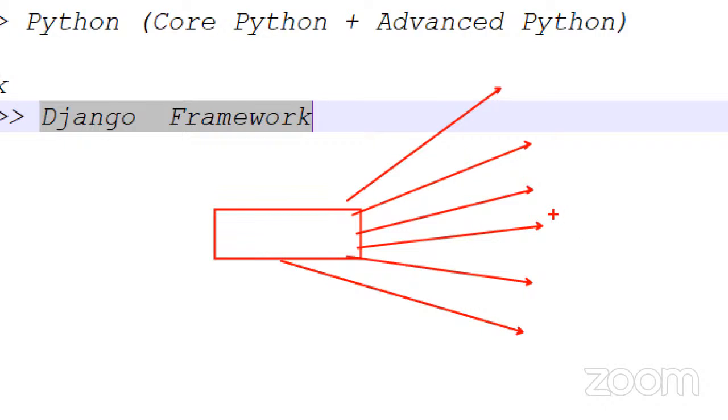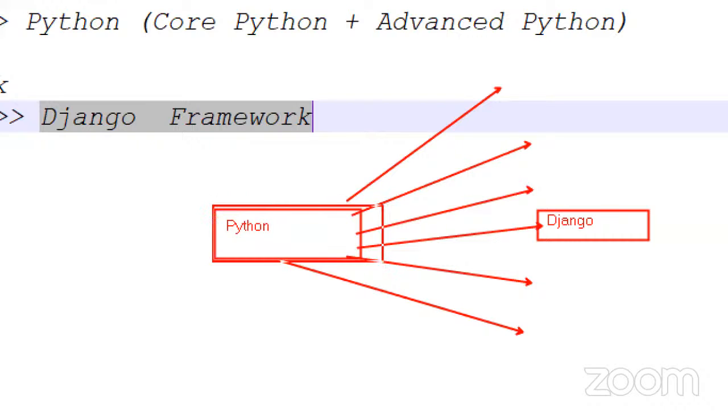For web development purposes, we need to learn Django, guys. If you want to develop web applications, then using Django we can do it. Okay, Python with Django.